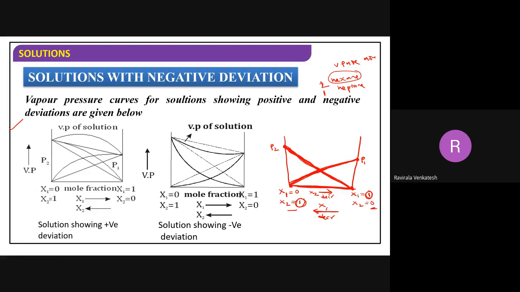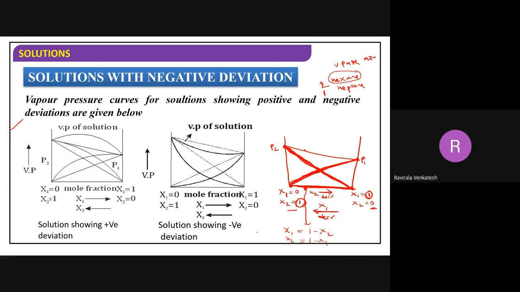Vapor pressure is also decreasing, according to Raoult's law. Now in this case, what happened? How do you get the total pressure? Total pressure is equal to this much. At this point, X1 will be 1 minus X2, right? X1 is equal to 1 minus X2 at this point, or X2 is equal to 1 minus X1.